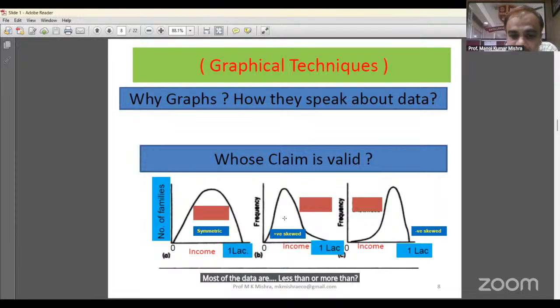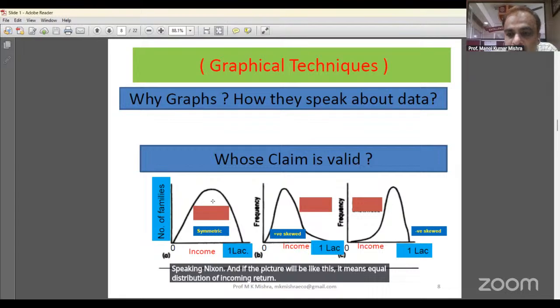In the case of India's income distribution, this figure will come. Most persons' income is less than the mean income, so the peak is on the left side.